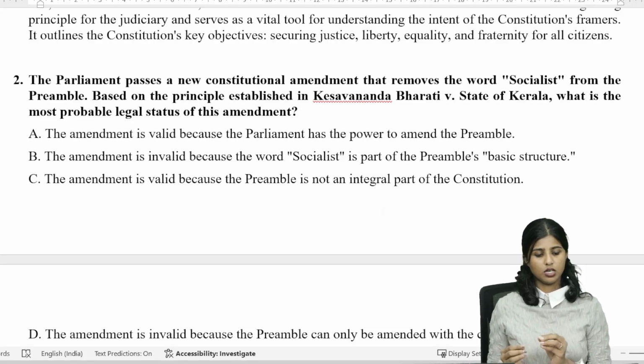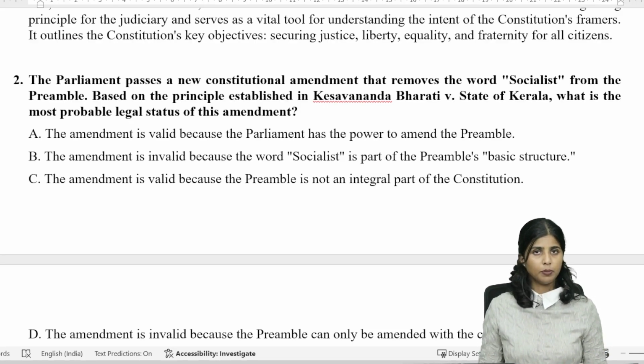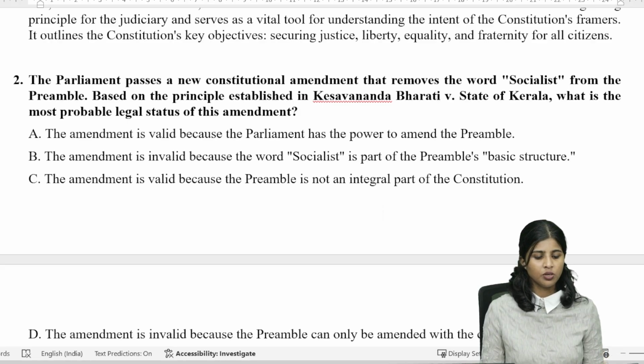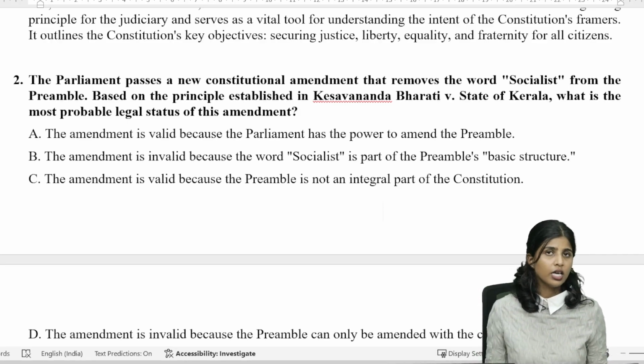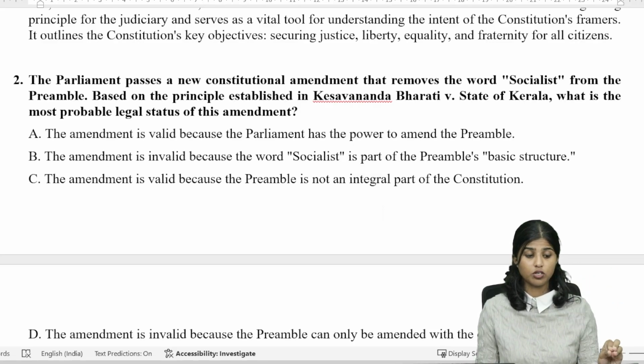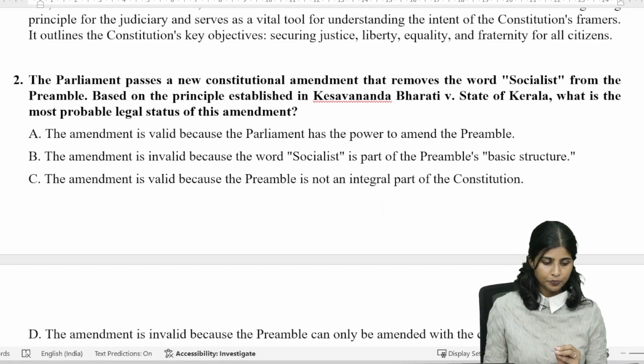as the socialist concept is a basic structure of the Indian constitution. It is given in the preamble. Preamble also is a part of the constitution. So we can amend the constitution. The Parliament can amend the constitution, but it cannot change the basic structure of the constitution. So the basic structure doctrine is very important for us to study. It is mentioned in Keshavananda Bharati versus State of Kerala.